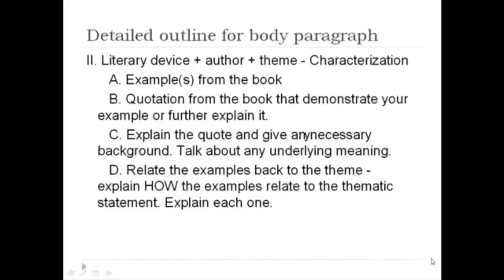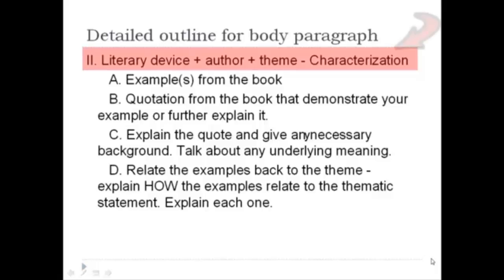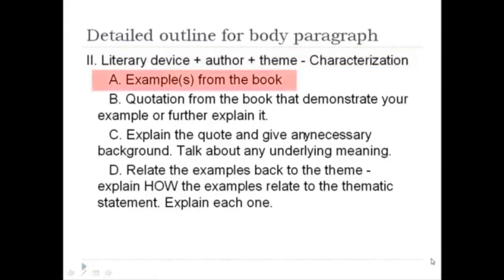So the body paragraph is going to again focus on one literary device or element. Your first sentence should have the literary device mentioned, the author, and a connection to the theme. So in this paragraph, I'm going to be talking about characterization. After you write a topic sentence for that paragraph with the literary device, the author, and the theme, the next